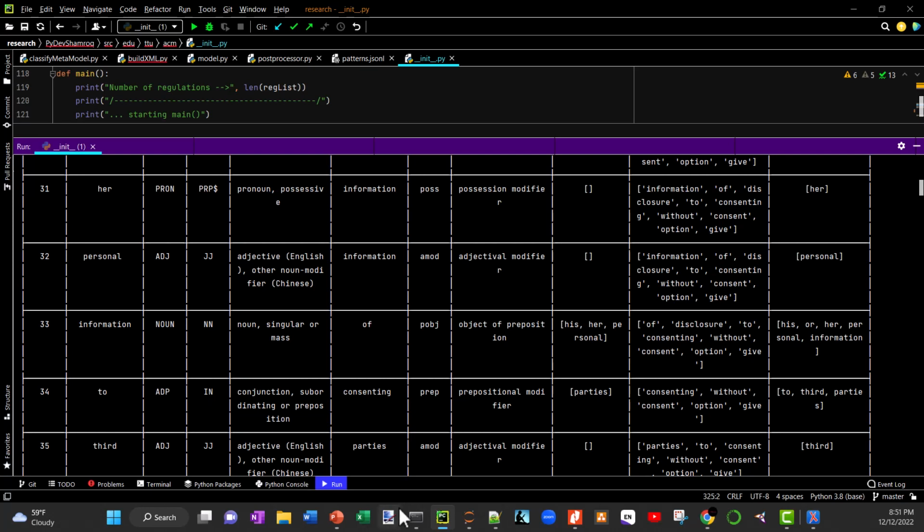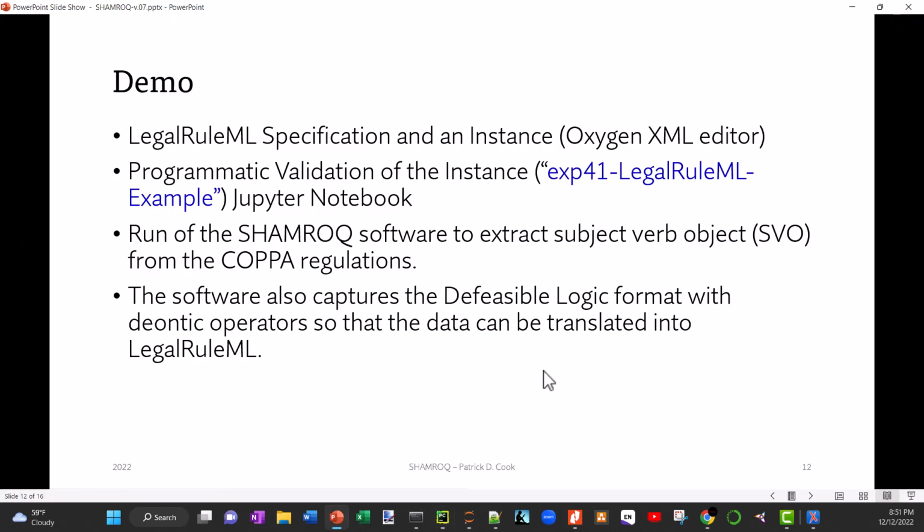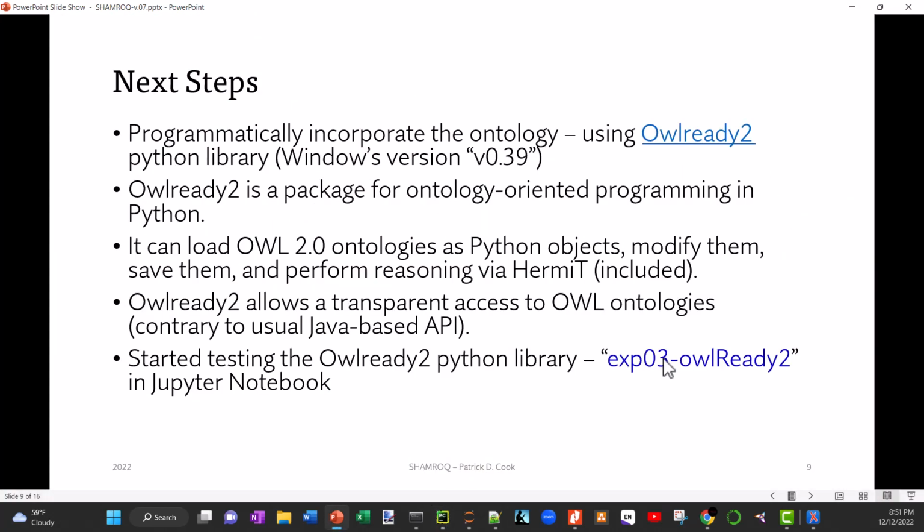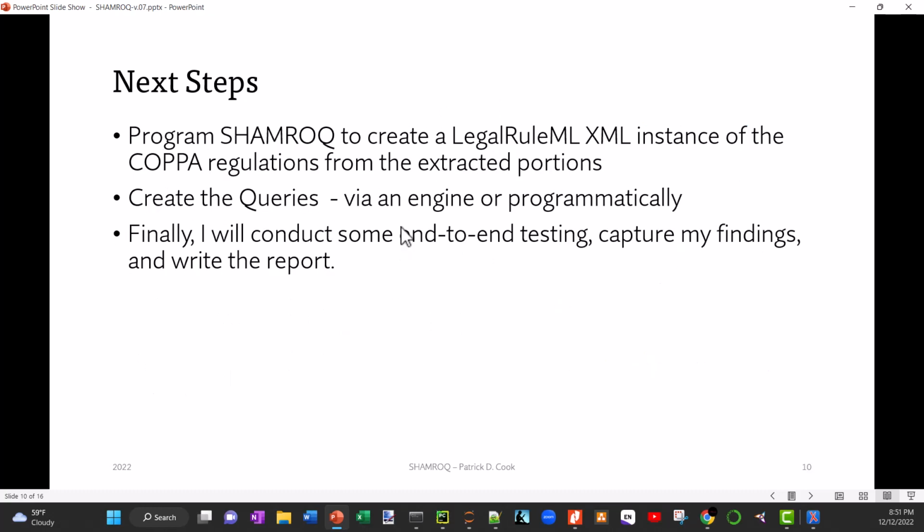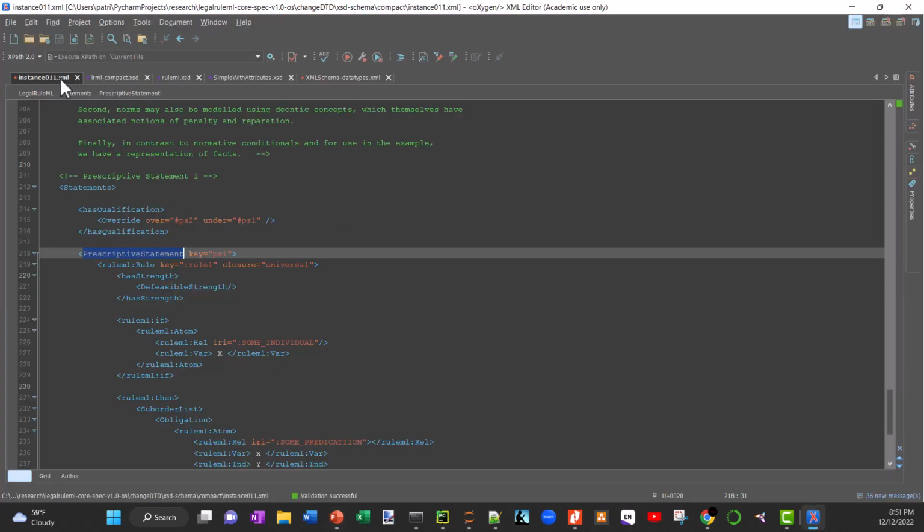And then again, as I talk about next steps, I still need to incorporate the ontology using Owlready2. I also need to create an instance using legal rule XML. What I mean by that is I've done it manually, created an instance here, instance 011. This shows you how many times I tried to get it right, but it didn't. But at any rate, I created an instance here.